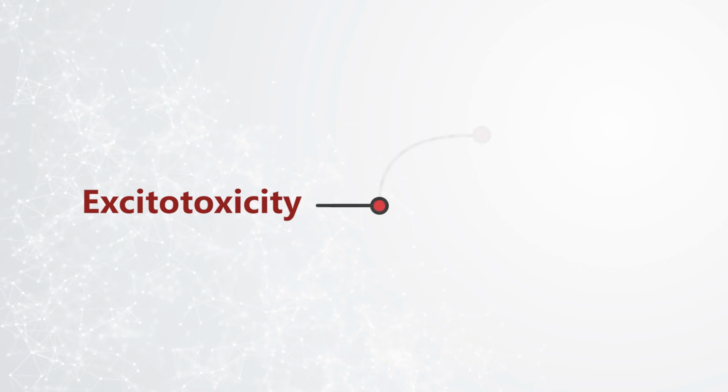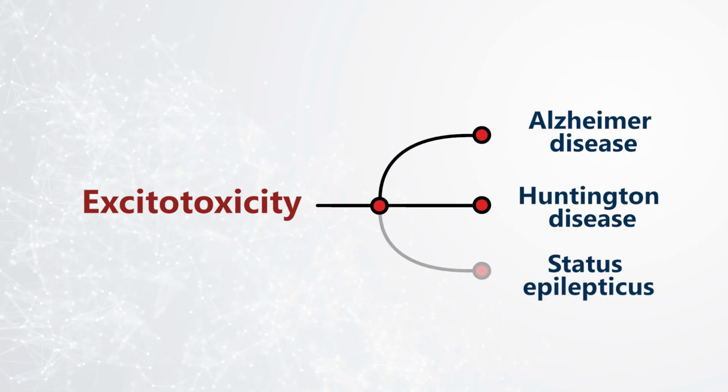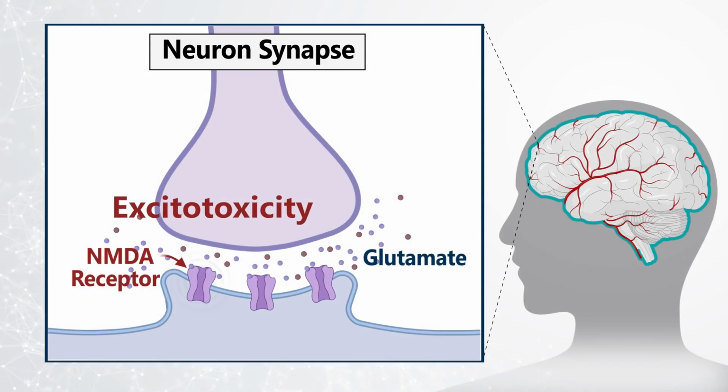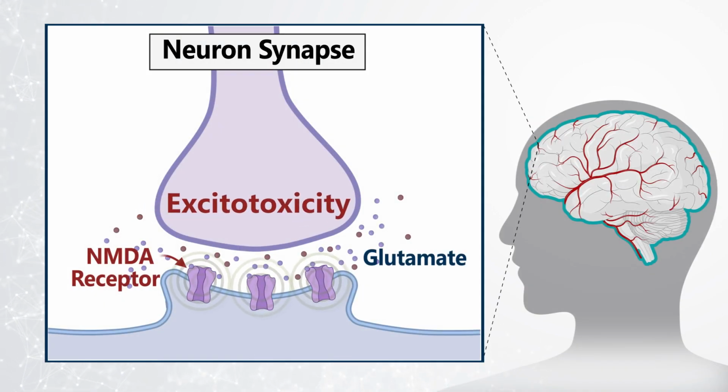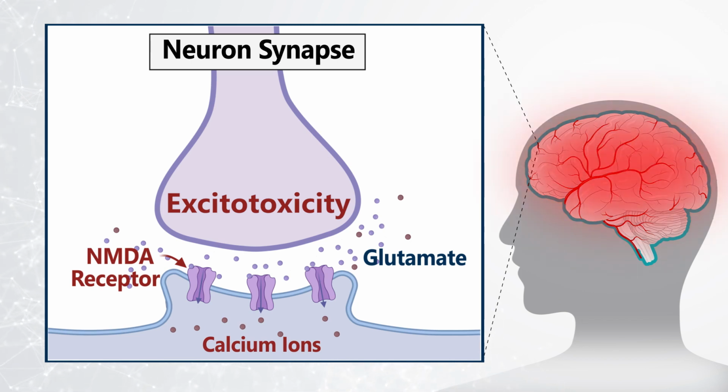Excitotoxicity is the hallmark of various neurological conditions, including Alzheimer's disease, Huntington disease, and status epilepticus. Seizures cause excessive glutamate release, which in turn stimulates NMDA receptors, triggering substantial influxes of calcium ions into the cell. This cascade of events, ultimately, results in widespread neuronal death, partially attributed to the presence of inflammatory proteins.